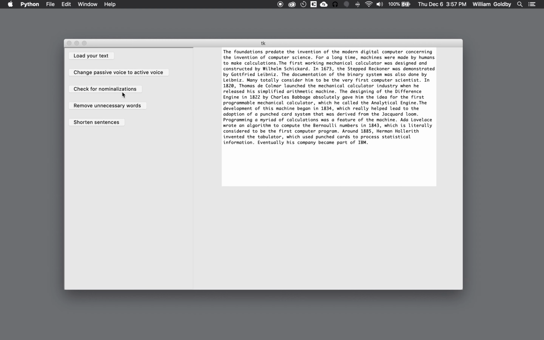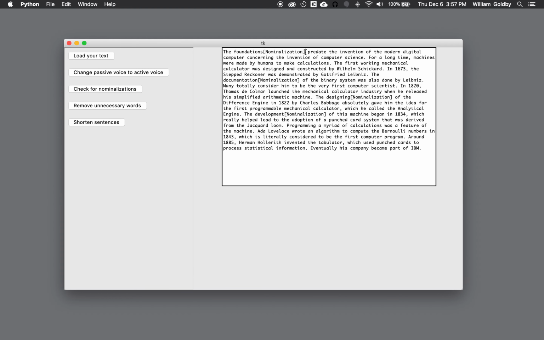So let's just check for nominalizations. Those are adjectives or verbs that are used as nouns. So right here is like the foundations. There's another one, the documentation, and I think there's something else down here called the designing. So let's just go ahead and check for those. And sure enough, it pulled them up. The foundations, the documentation, the development. So now that you know that that's a nominalization, you can go ahead and change that into a character.